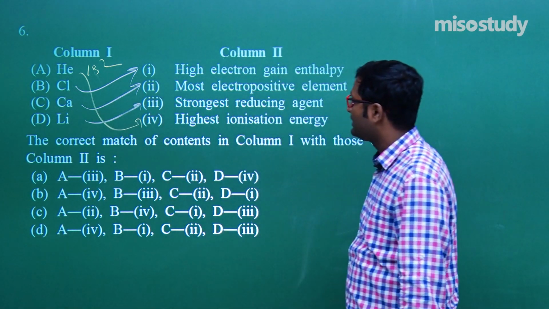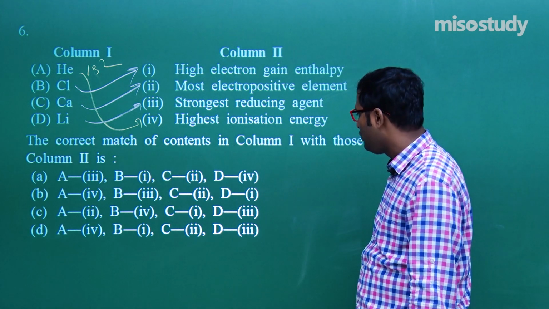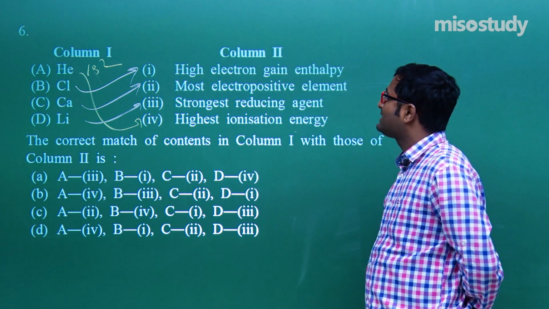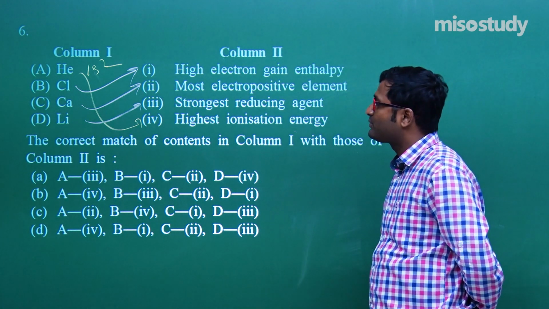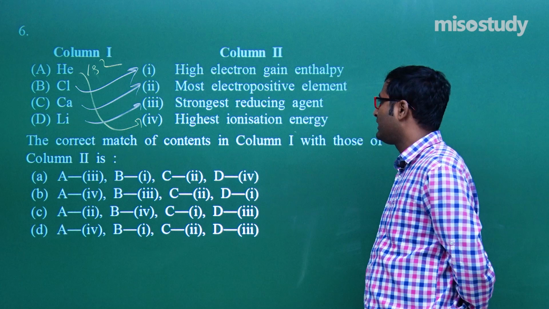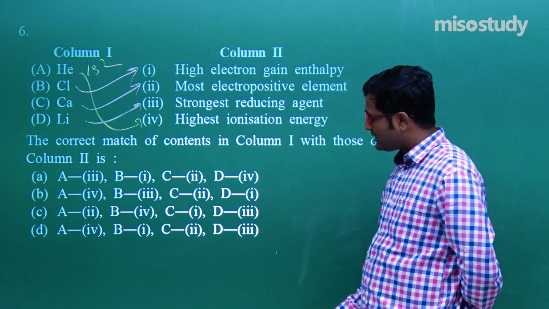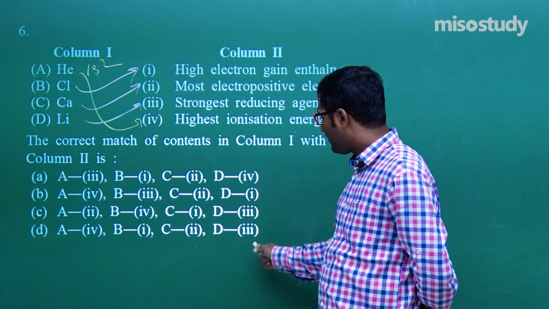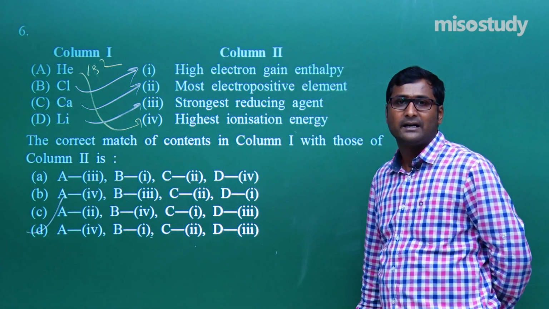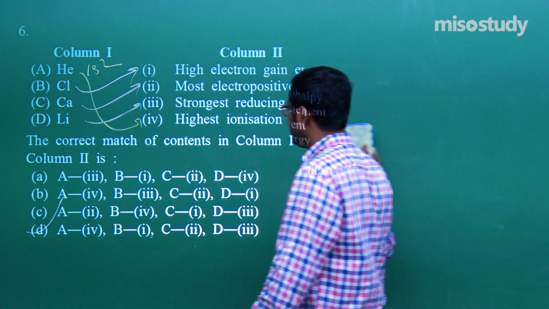So what are the correct options? For A, it is 4. For B, 1. For C, 2, and for D, 3. Again, I am repeating: helium has the highest ionization energy, chlorine has high electron gain enthalpy, calcium is the most electropositive atom, and lithium is a strong reducing agent. So for question number 6, D is the correct answer. Am I right? Yes sir, you are absolutely right. Now I am going to rub this part and we will discuss the next one.